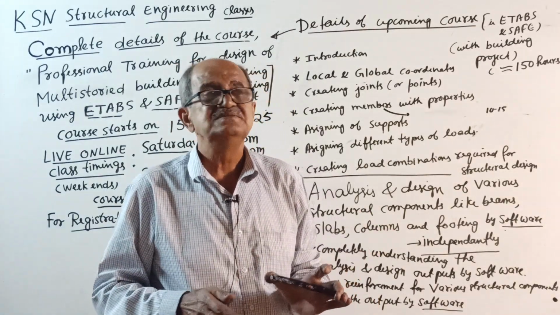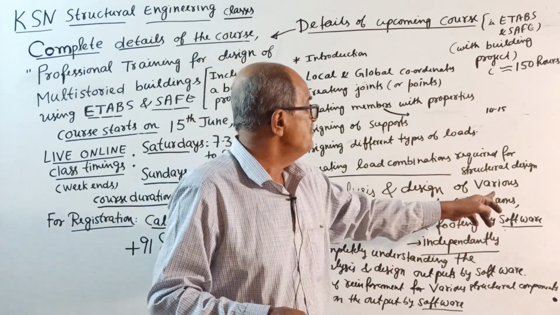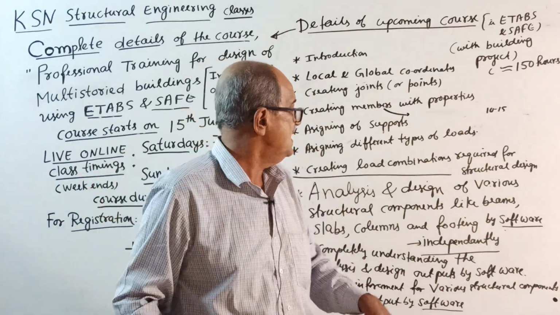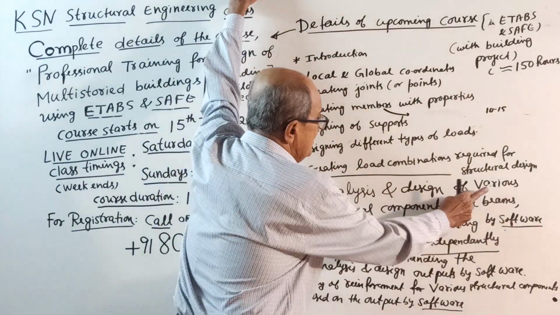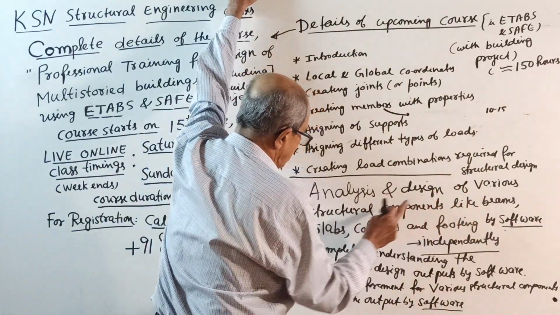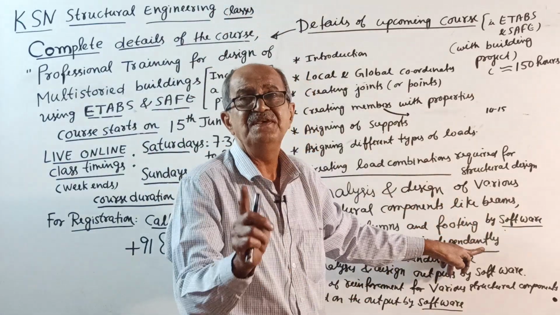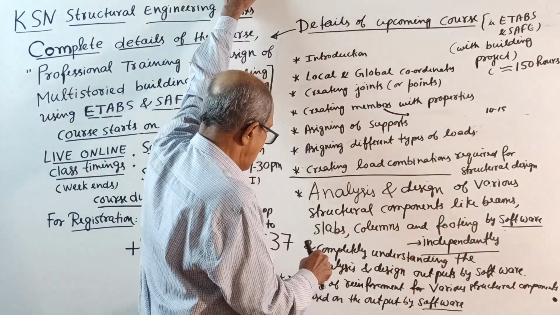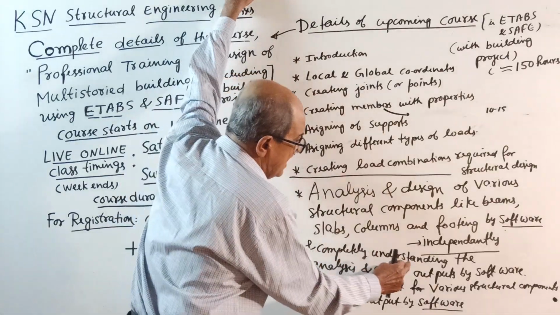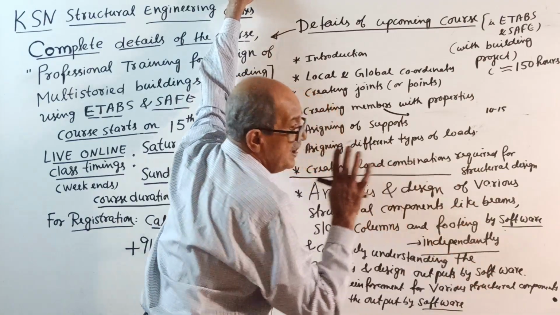See the result. Analysis result, SFD, BMD. We will compare with the manual calculation. Then the design part result. That is analysis and design of various structural components like beams, slabs, columns and footing by software independently. This is not the project, remember, independently. And completely understanding the analysis and design outputs by software.